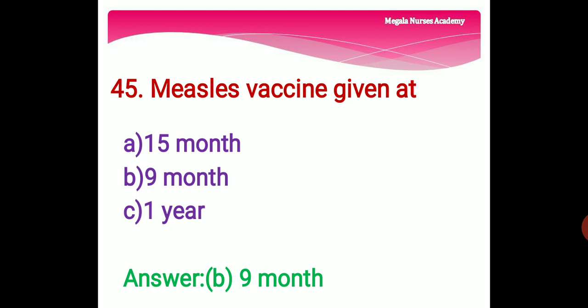45th question. Measles vaccine given at option A, 15th month. Option B, 9th month. Option C, at 1 year. The right answer is option B, 9th month. Measles vaccination is given at the 9th month.